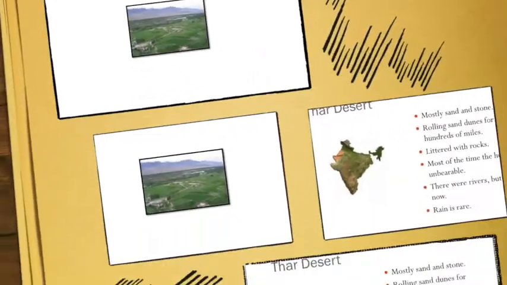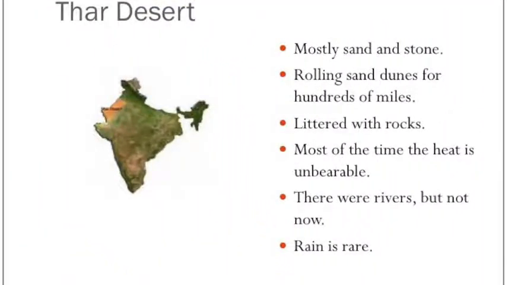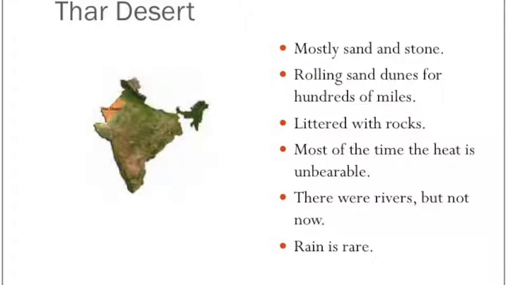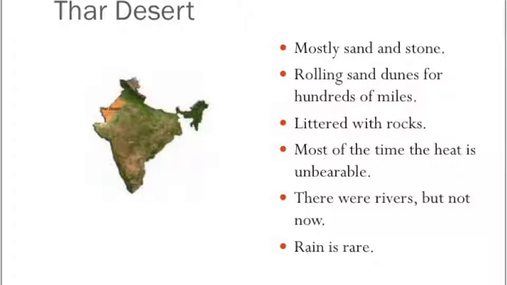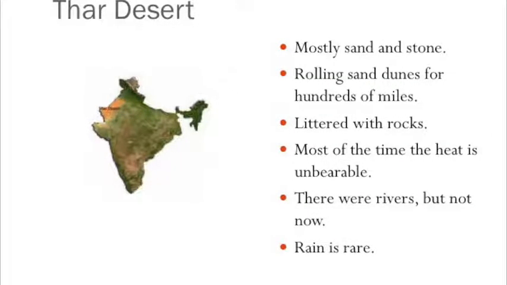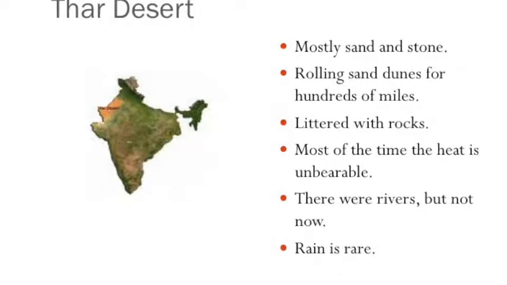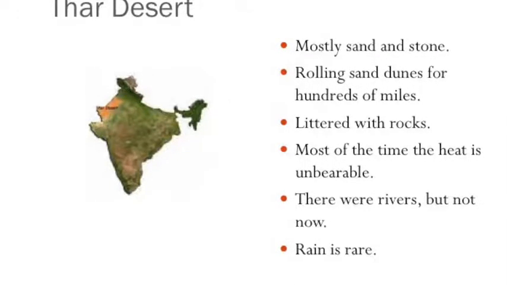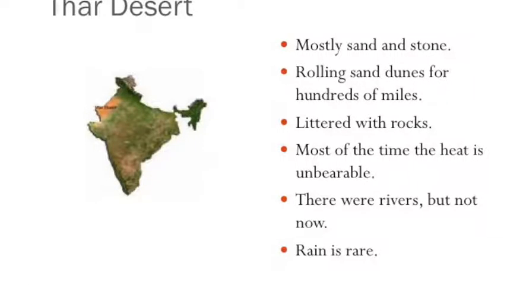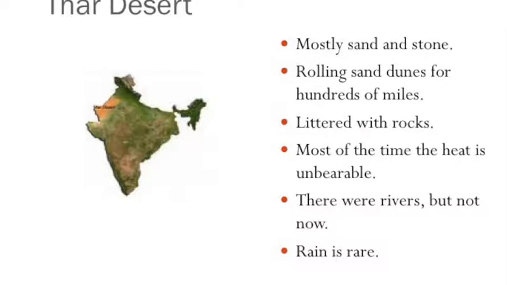13.9 Thar Desert. The massive Thar Desert in northern India is mostly sand and stone. Huge rolling sandstones stretch for hundreds of miles. The landscape is littered with rocks. There is very little plant life except for grass and low, hardy shrubs. Most of the time, the heat is unbearable.